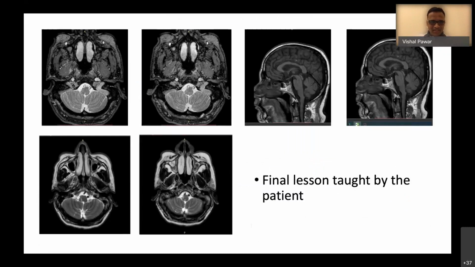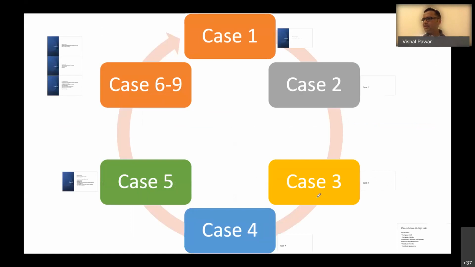You can see this vertebral artery is compressing the ventrolateral aspect of the medulla, and it is insinuating in the ventrolateral aspect of the medulla. So in this particular patient, the patient had an additional vertebral artery compression syndrome, which we are going to discuss. I think I still have 6 minutes.